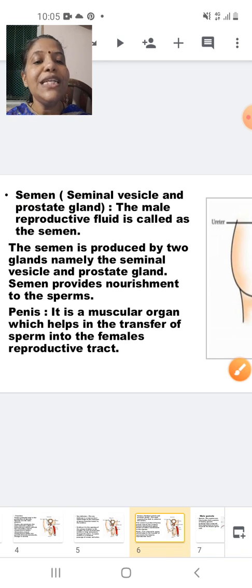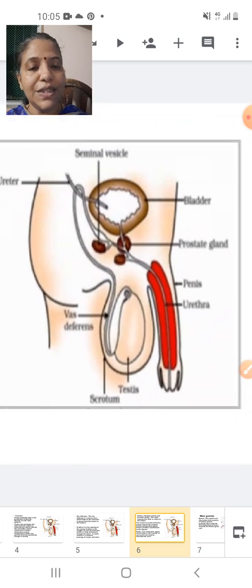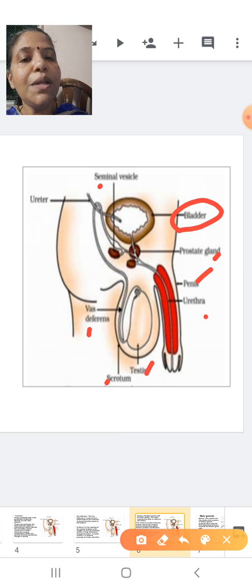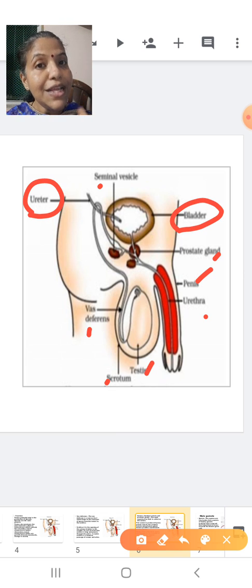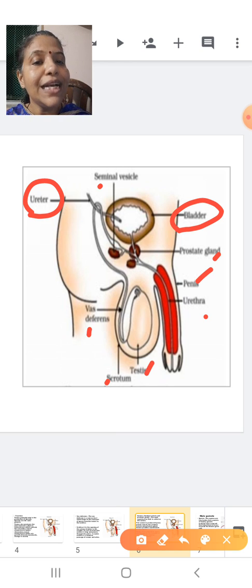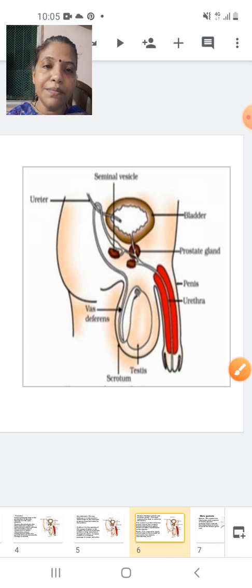Okay, students. So with this, we have completed the different parts of the male reproductive system. I hope all of you have understood the parts, that is testis, the scrotum, the vas deferens, seminal vesicle, prostate gland, penis and urethra. Okay, you may have a question in your mind, why am I not talking about the bladder and the ureter? The bladder and the ureter are a part of the excretory system. Only to show that it is connected to the urethra, we are just highlighting the bladder and ureters. Is it clear?